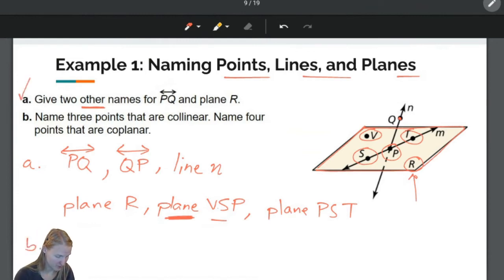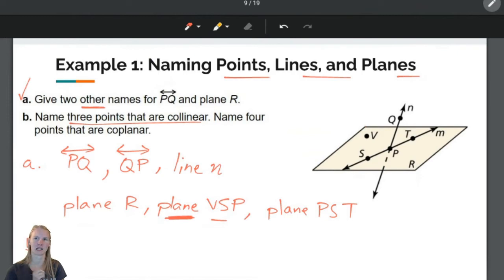And now for part B, we want to name 3 points that are collinear. Okay, so that means I need 3 points that are on the same line. Now there are 2 lines in this diagram. There's this one, and there's this one.